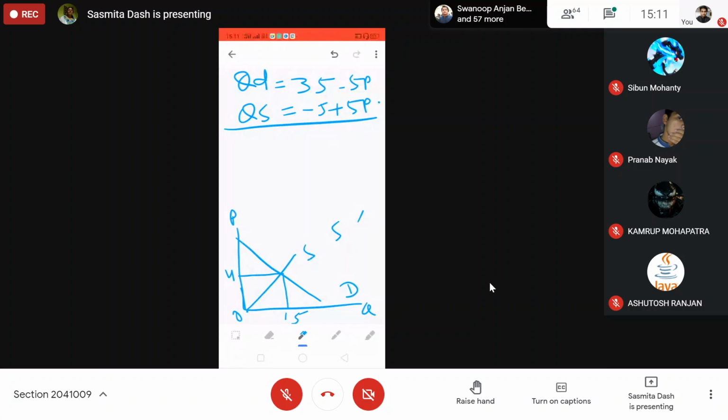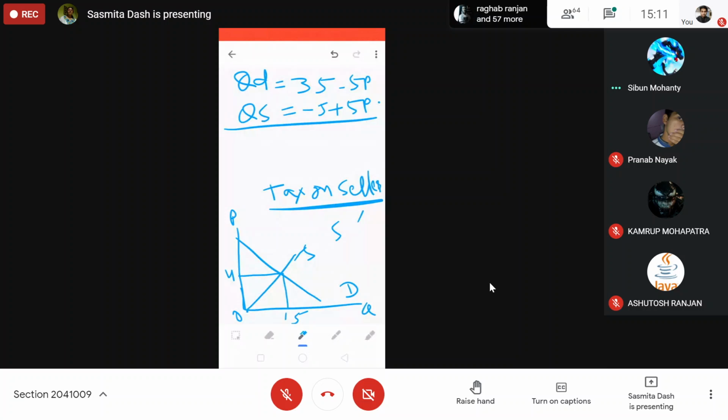Supply equation, demand equation is given. Now the question is, it is a tax on seller? It can be on buyer or on seller. Whether it is on buyer or seller, it will be shared by both. Here the supply curve will not start from 0.